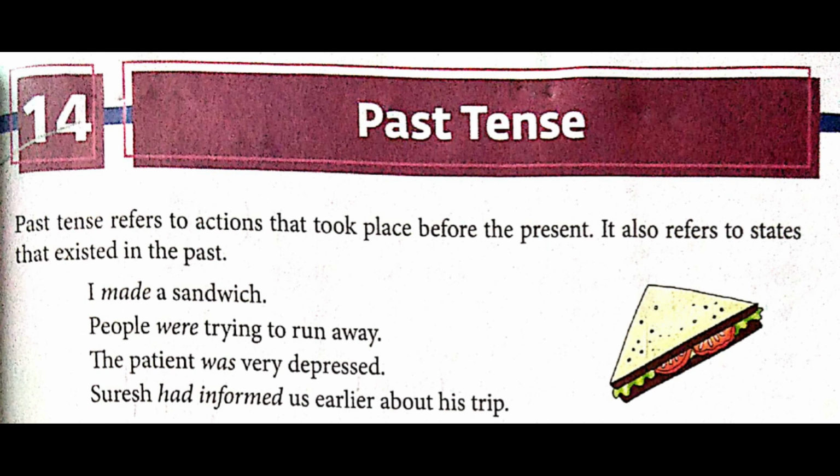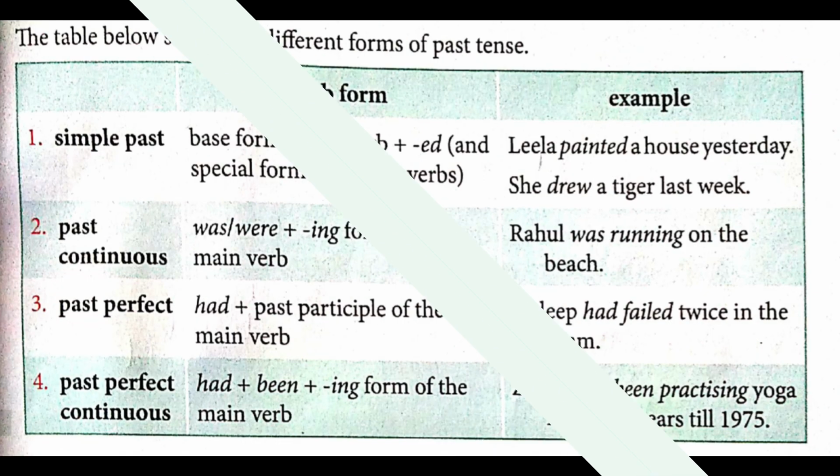Next one we have: Suresh had informed us earlier about his trip. So over here, had plus informed. Has will turn into had and inform will turn into informed, that is past participle. And has will turn into had, that is past tense. So here if I take had plus informed, then it will be your past perfect tense. So underline that and write past perfect tense.